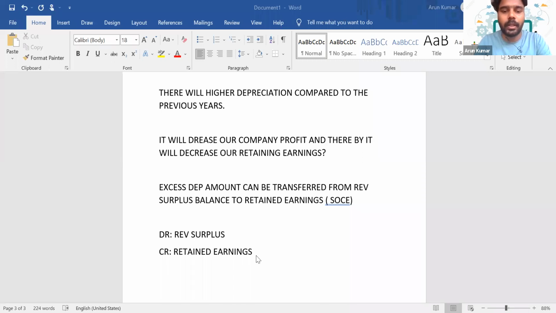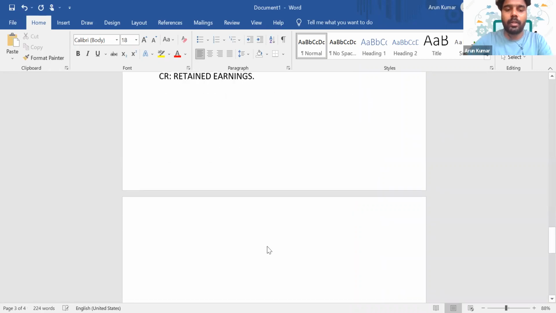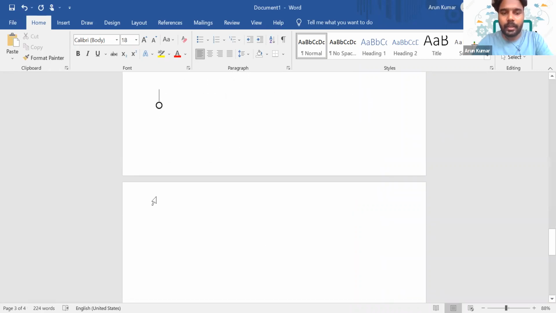Shall we move to the next standard? Is there any doubt with respect to IAS 16? Yes, fine. So next one is IAS 38. I'm going to revise this standard.